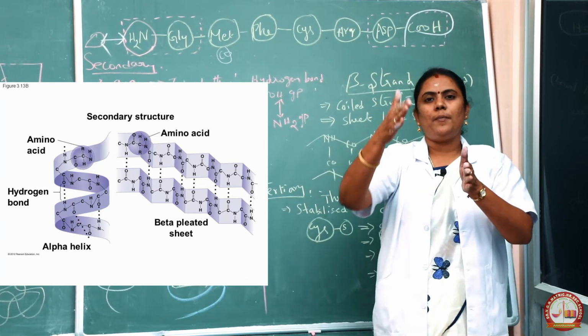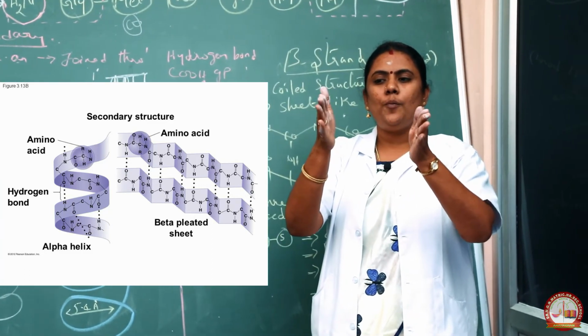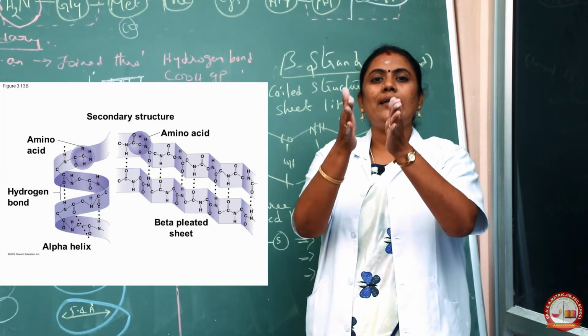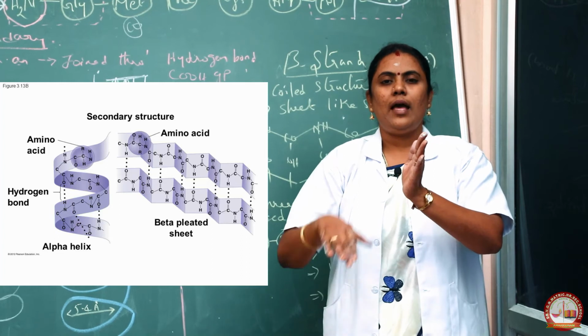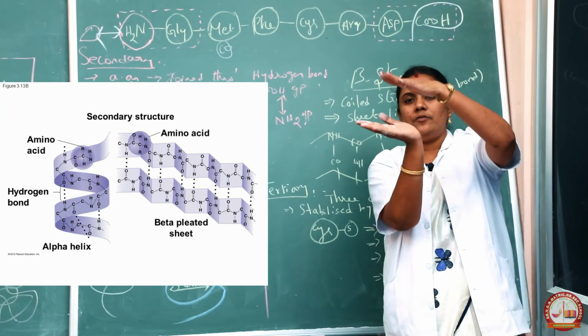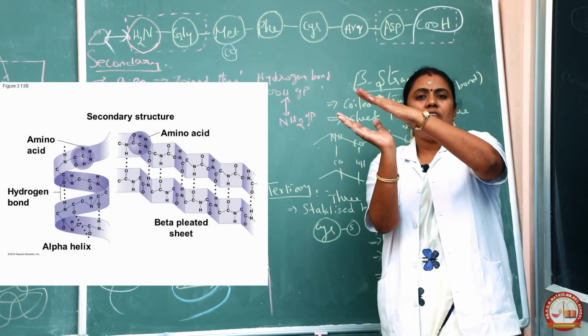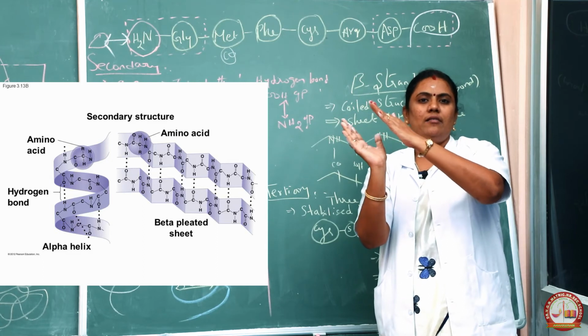Suppose this is a polypeptide chain and this is another polypeptide chain, and these two polypeptide chains are connecting parallelly. There is no wounding around. There is no swirling. There is only a parallel arrangement. For example, like this. If it is like this, then the protein structure is said to be the secondary structure.